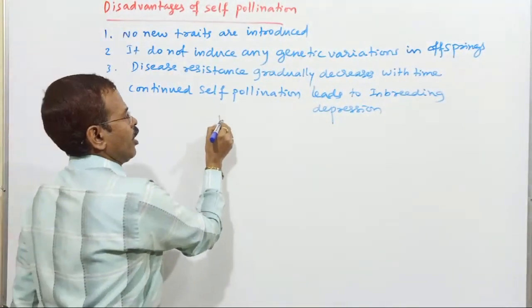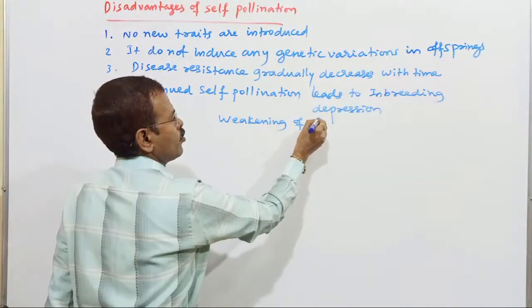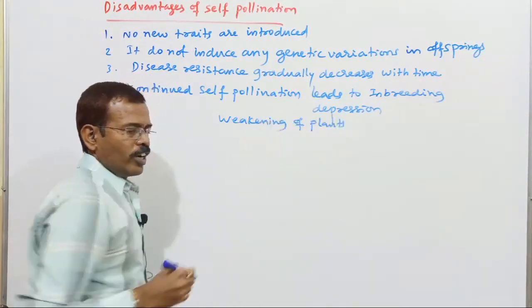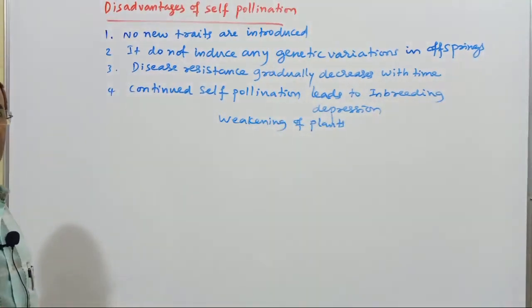It can lead to weakening of plants. Self-pollination is unable to remove the defects.